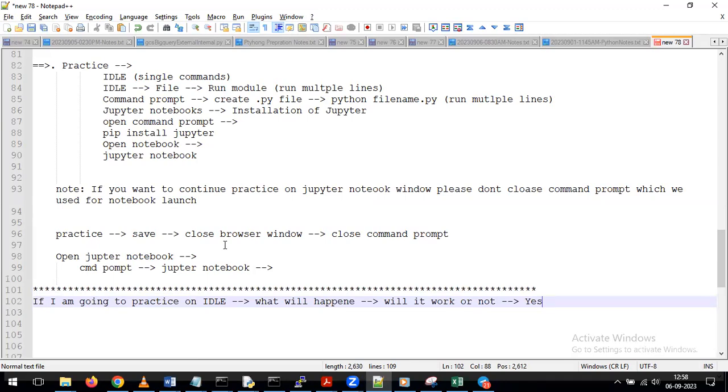I'm just trying to show you multiple ways of running Python, because in real time, sometimes we are going to work on IDLE, sometimes we are going to work on the notebook. You need to get some exposure to multiple ways to run your Python programs. That's the reason from today onwards, we'll try to understand how we can utilize the Jupyter notebook. With that, you can get some hands-on experience on Jupyter.